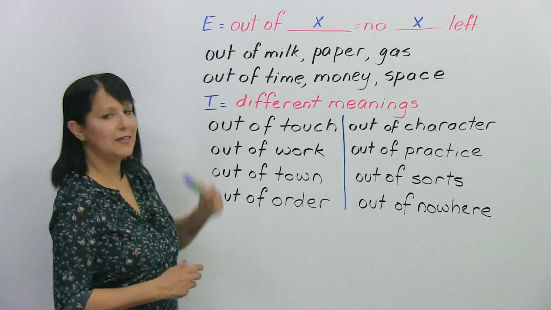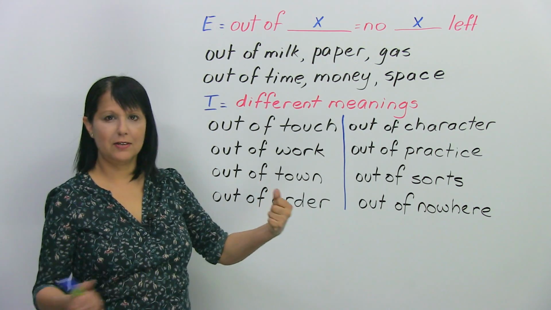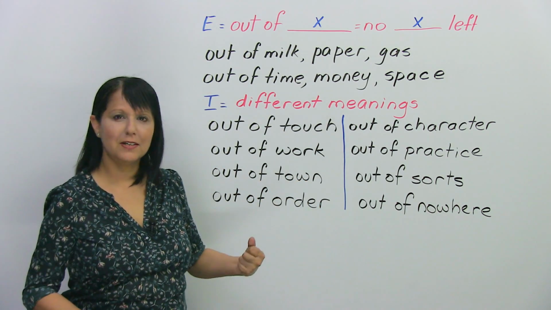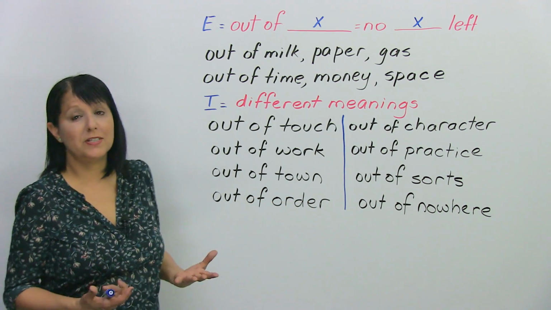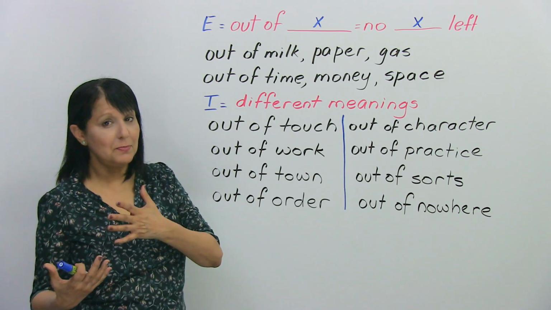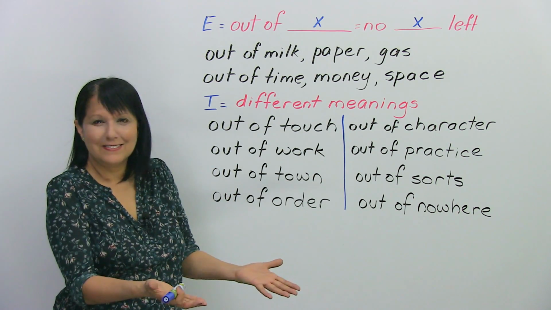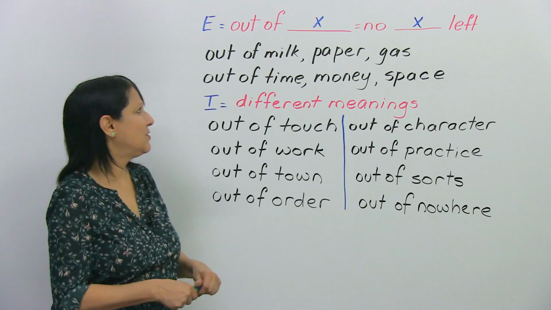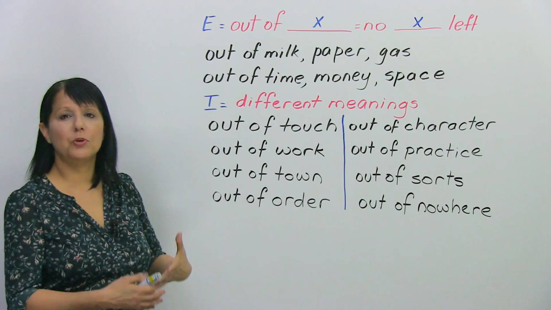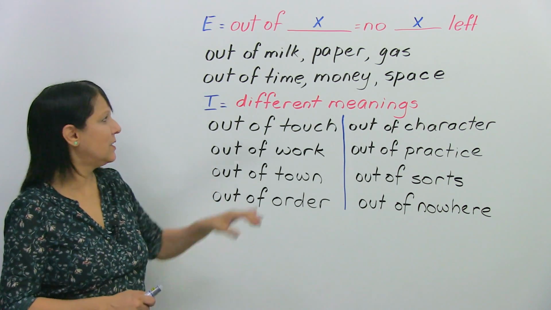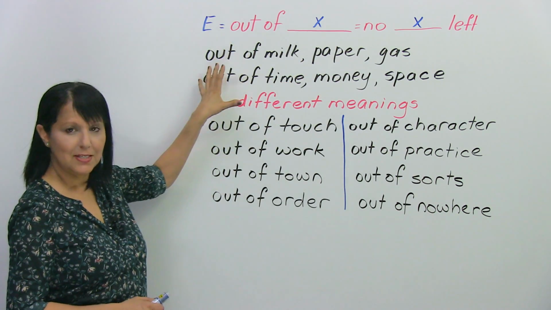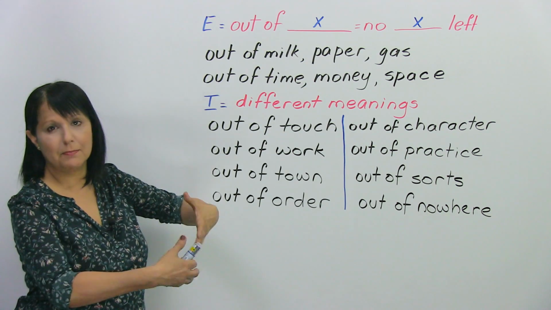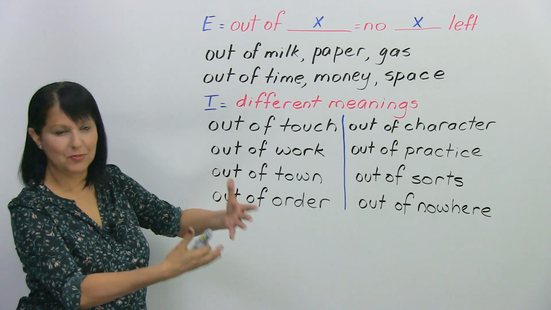So, let's say you go to the fridge and you open it and you're about to have a nice cup of coffee and you say, "Oh my goodness, I'm out of milk." What does that mean? You had milk before, but now there's no milk left. So then we say, "I'm out of milk," for example. Now here, when we use it as an expression, it always means something like that. There's no something left. There's no something remaining.